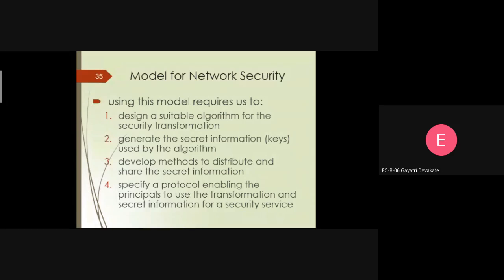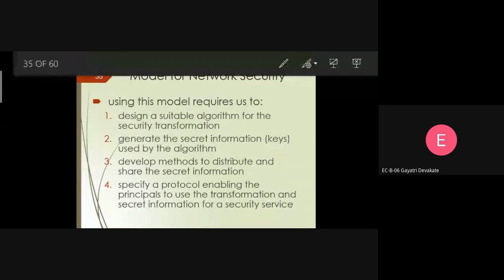Maybe you have studied the concept of multiplexer and demultiplexer, right? Similar to that, in network security we have two types of keys: one is encryption and another is a decryption key. By using this encryption and decryption, we can send the message in coded format. I'll give one example of how to use the key, or how we can send the message to another user in the form of code. Wait a minute, I'll share my camera.